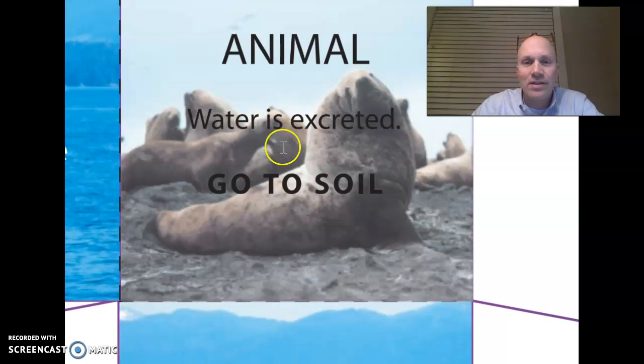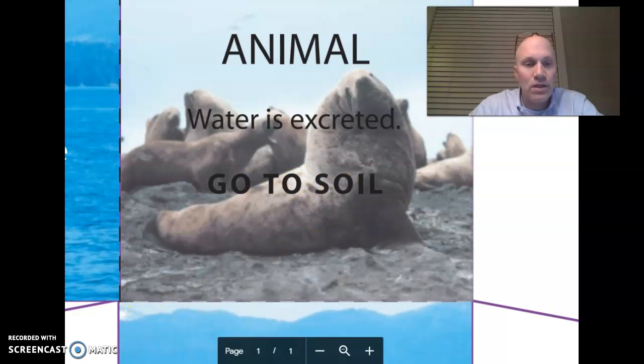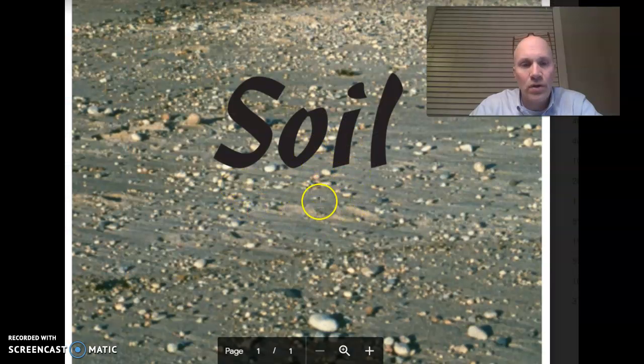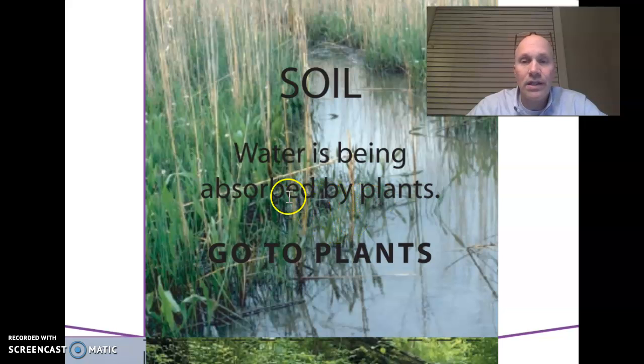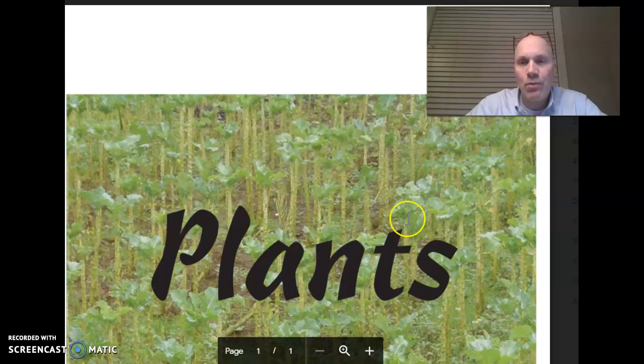We'll just say, since this is a science class, that water is excreted, all right? And when that animal excretes that water in the form of its urine, it's going to go to the soil, all right? And what's going to happen to that water once it's in the soil? That water is going to be absorbed through the roots of a plant into the plant. So that water is now part of a plant.